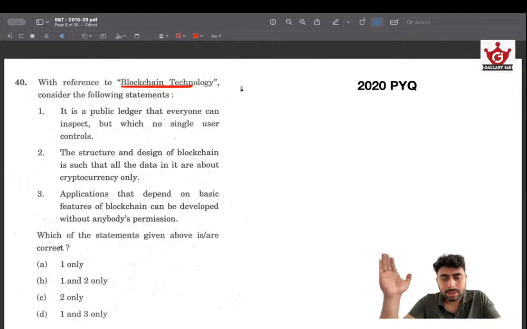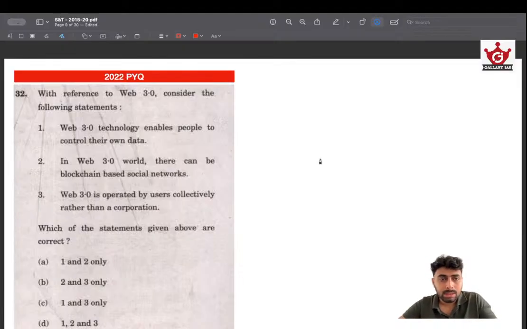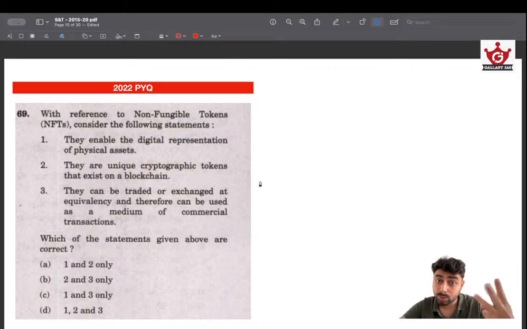And since then, in 2021, 2022, UPSC have repeatedly asked questions in the options referring to blockchain technology. So this is a question on blockchain technology, and then this is the question in 2022. There also, regarding Web 3.0, there can be blockchain based networks. So the question of blockchain was asked in 2020 and in 2022, and in 2022 two questions have been asked about NFTs also.